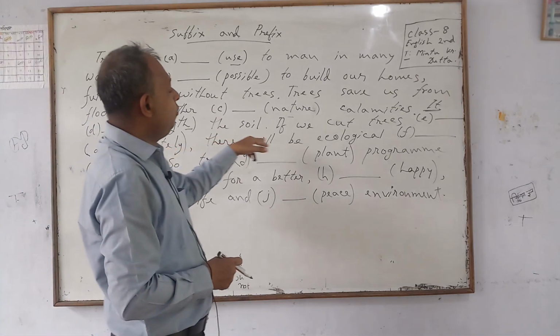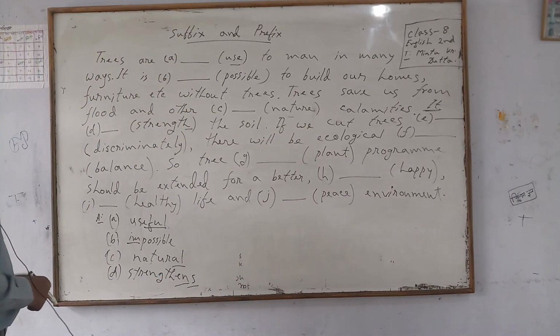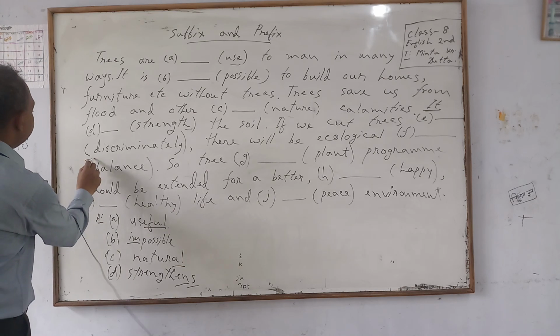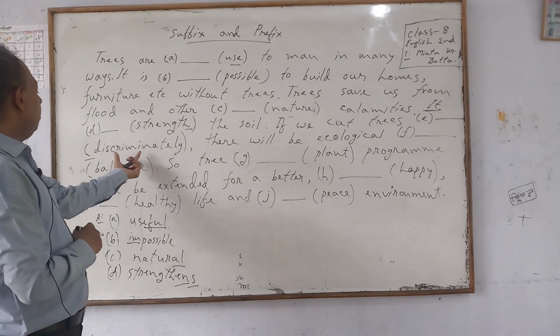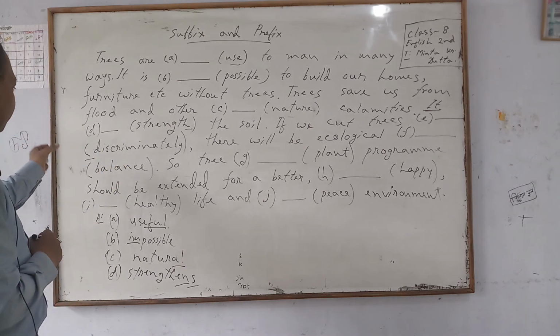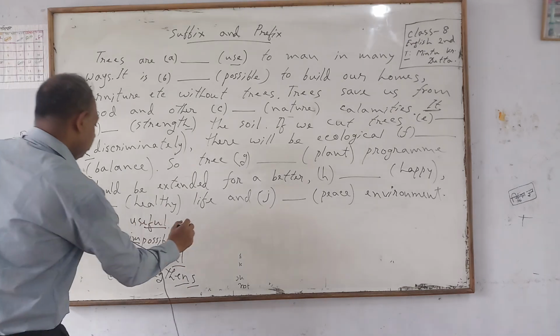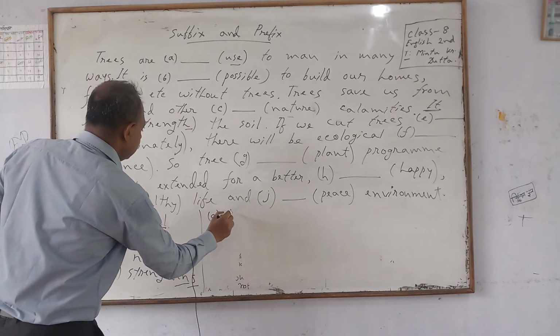Next, if we cut trees in non-gap discriminately, I think if I add a prefix here, the meaning of the word will be clear. That is in. The prefix in will be added here. Look at here, number E, answer: in.